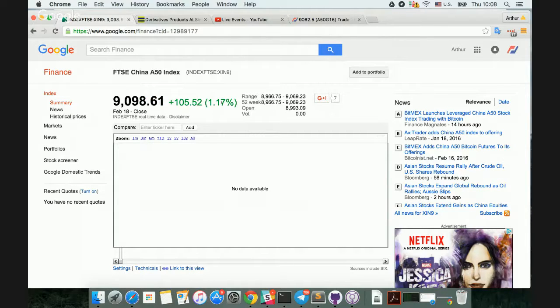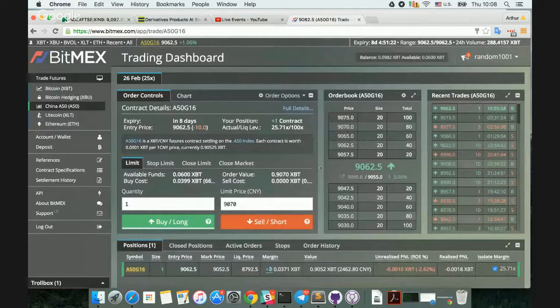So what have investors done? They have taken to offshore derivatives to express a negative view on China, which is why you see the SGX futures contract trading at a discount, and as a result, the BitMEX futures contract trading at a discount.